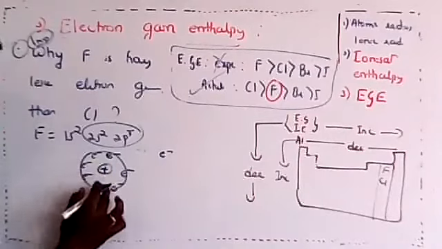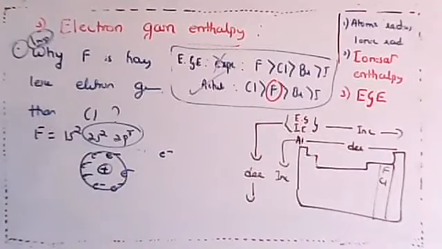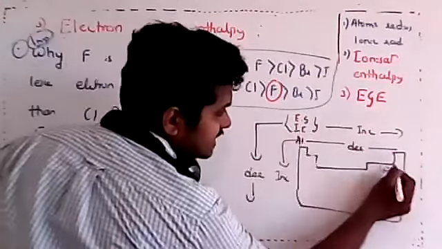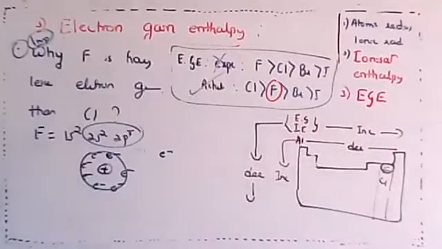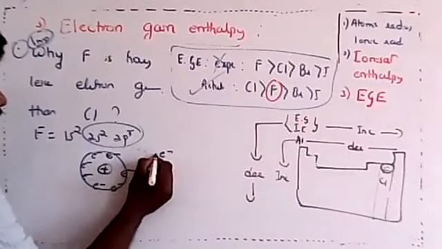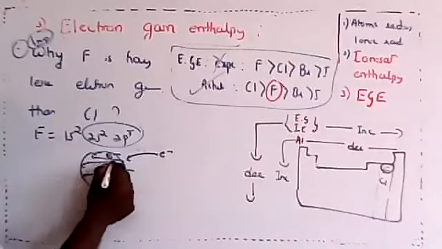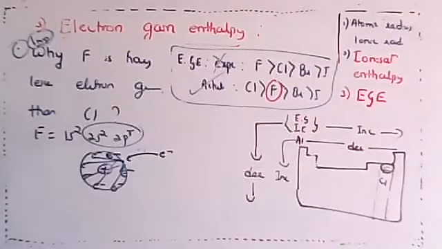Fluorine is so small, because we know atomic radius decreases, and it is already packed with electrons. If an electron is added, the existing electrons will definitely repel the incoming one, because there is no space. Got it, my dear students?